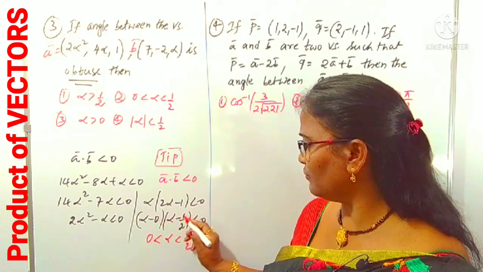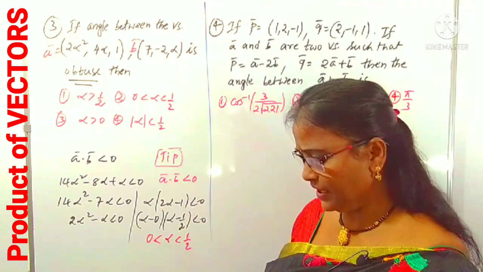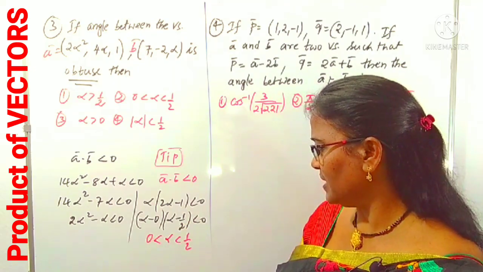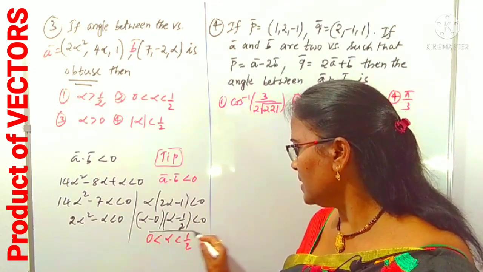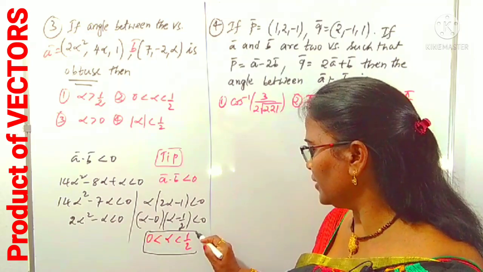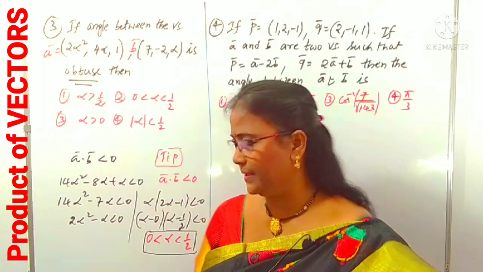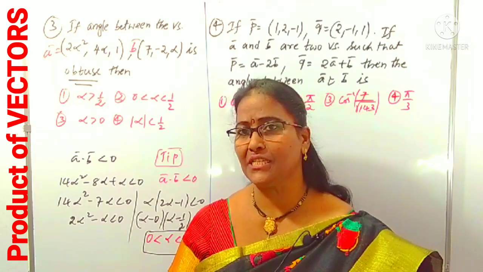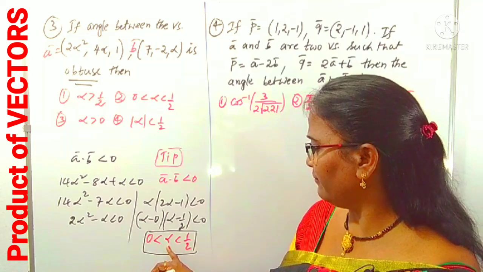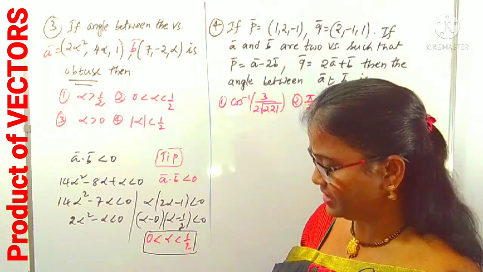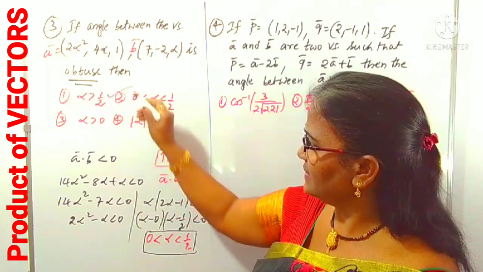So among 0 and 1 by 2, which is least? 0. Therefore the alpha range is from 0 to 1 by 2. This is one of the notations you have to remember; you already know it very well from the functions part and also the quadratic inequations part, etc. So while alpha lies between 0 to 1 by 2, which option? Yes, it is clearly the second option.